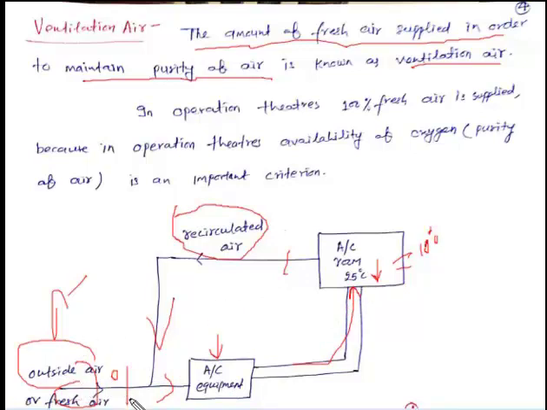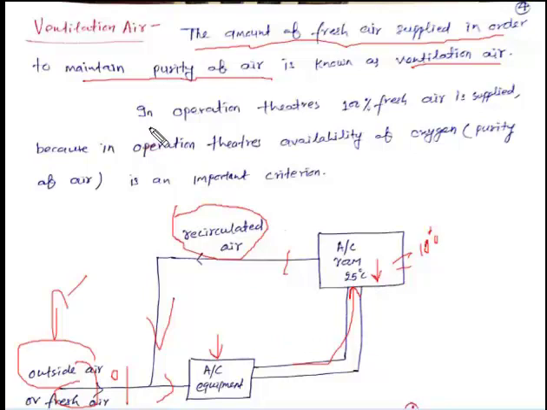In air conditioning equipment, for example a window type air conditioning system, at the back side of the evaporator there is one air duct. That air duct is used to mix the fresh air with the recirculated air through the air conditioning equipment. If we do not need to mix the fresh air, then at that time the air duct door will be closed, and only room air will flow through the air conditioning equipment and continuously cool the temperature of the room.